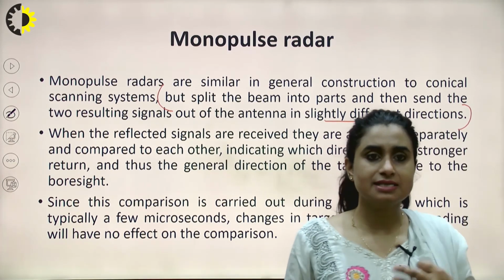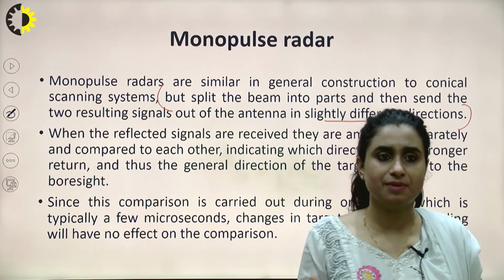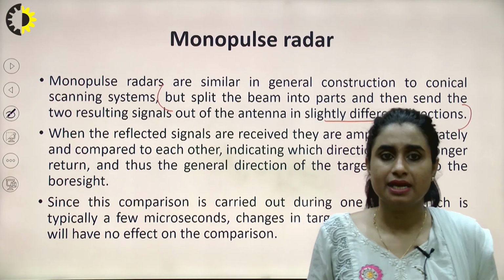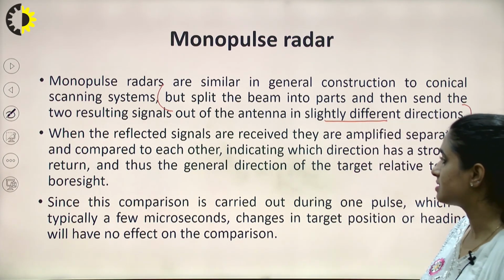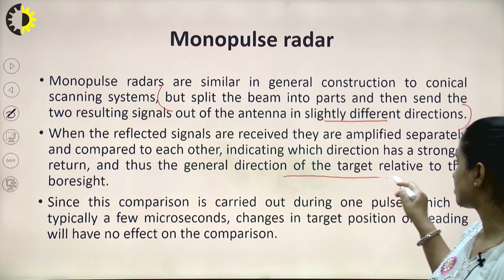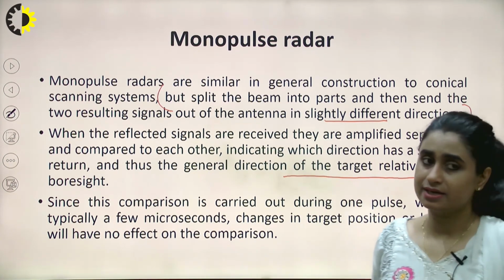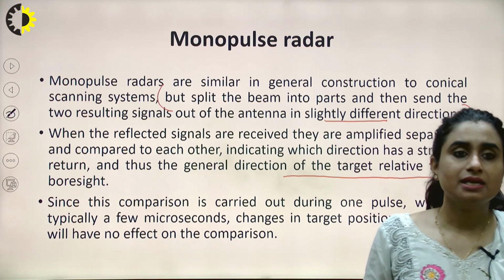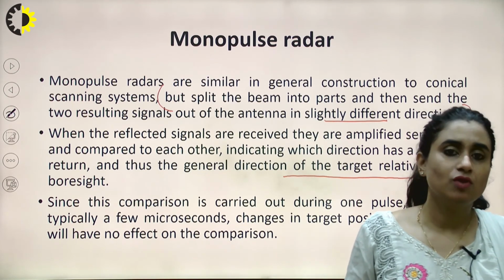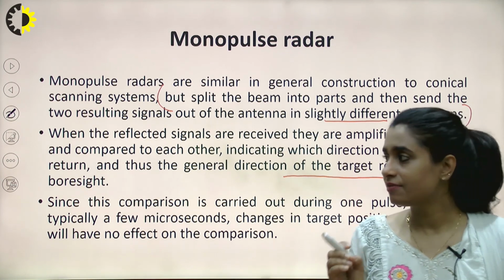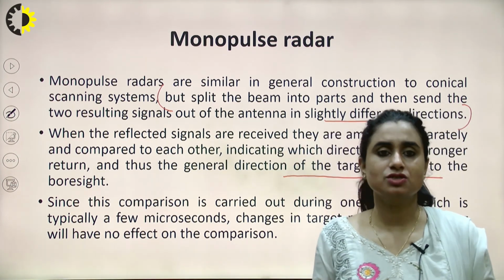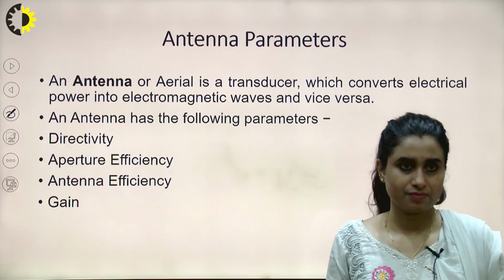When the reflected signals are received, they are amplified, separated and compared with each other, indicating the direction that has a stronger return, and thus the general direction of the target relative to the boresight. Right? Here the comparison is carried out during one pulse, which is typically a few microseconds. So with a difference of a few microseconds, it does all the calculation.